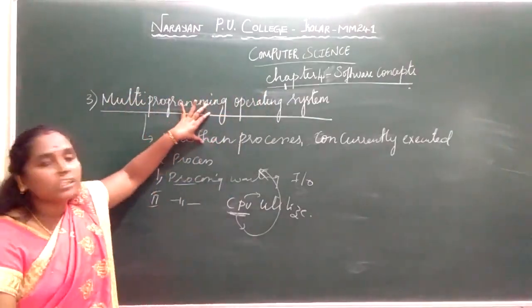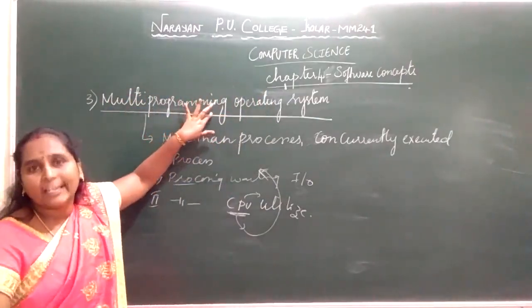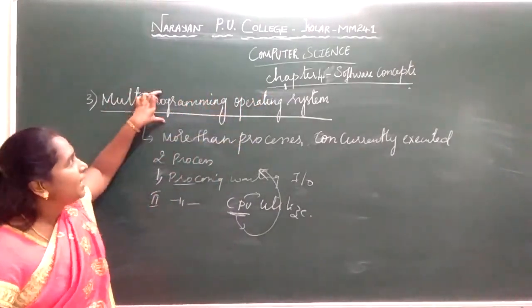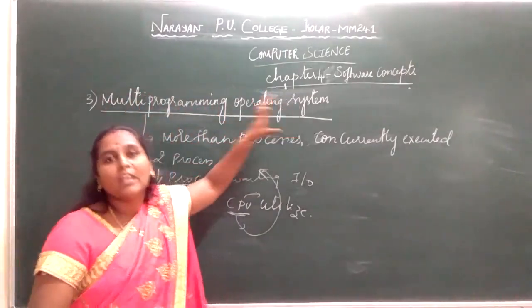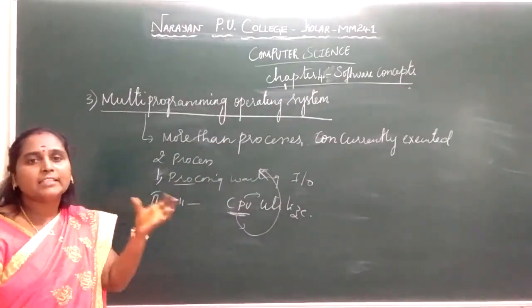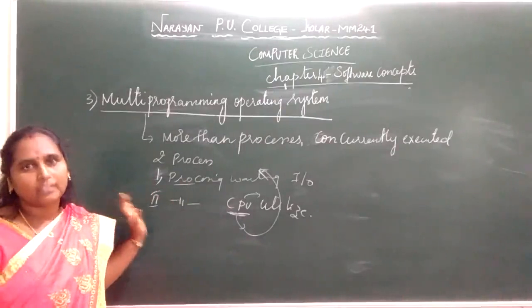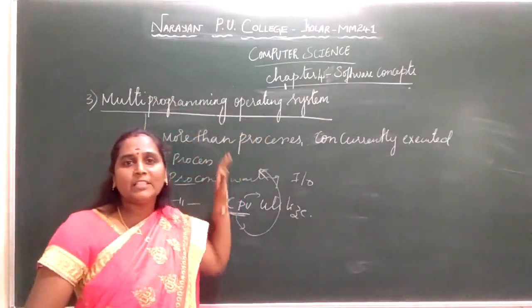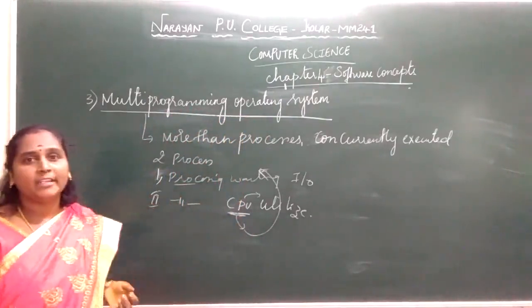So here more than 2 processes can be executed concurrently. This is scheduled by the operating system, that is nothing but a multi-programming operating system. Here more than 2 processes can share the same resources as the time slot is being allocated. So this is about your multi-programming operating system. Next we will see the multitasking operating system.